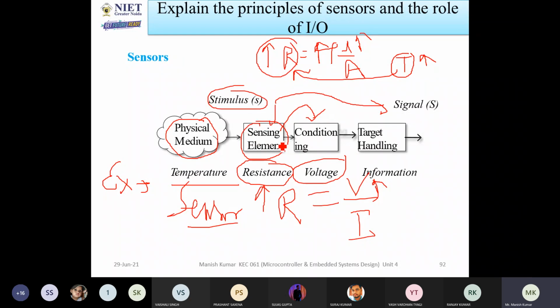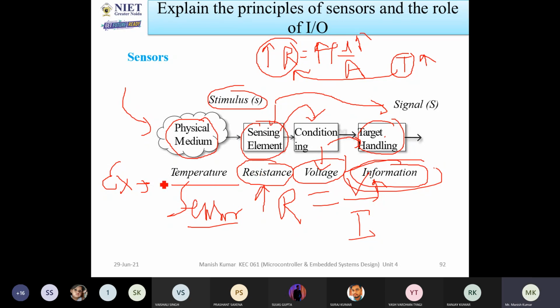Whatever you are sensing, like temperature, will be in the form of a voltage difference, and after the conditioning unit, it will be converted into proper signals, and those signals will be provided to the system. Then this is called target handling. Target handling comes under information. It means that with the detectable change, you finally get what is termed as information.